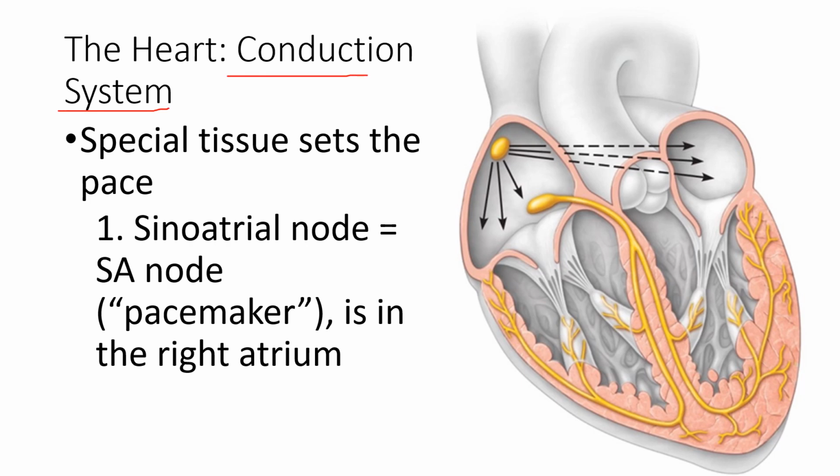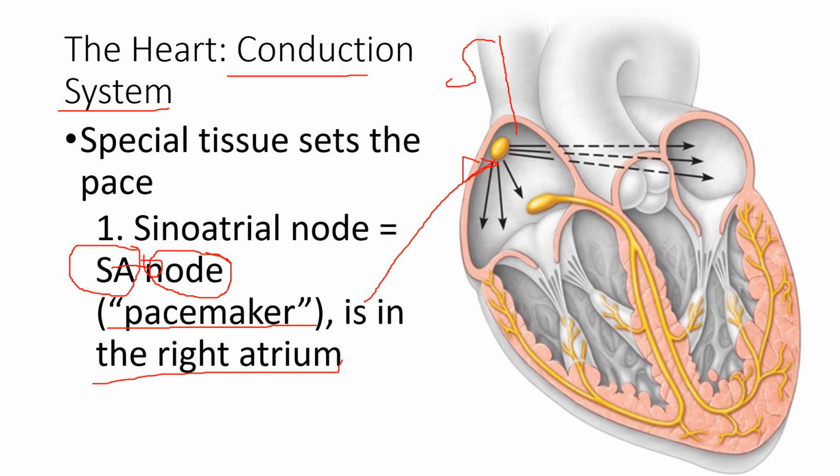So here, the first node is the SA node. Okay, this is the first node, the SA node. And it is called the pacemaker of the heart. So where is it located? It is located on the right atrium. Be specific: in the superior part of the right atrium, very near to the superior vena cava. So this is the superior vena cava. At the base of the superior vena cava, we can find this SA node.